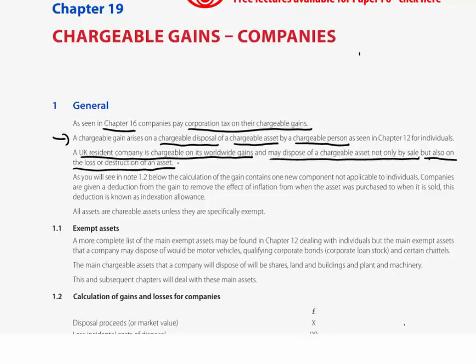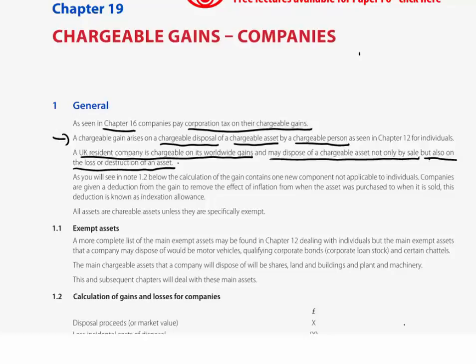From those net proceeds, we would take away any and all allowable capital costs. Now that would be the original cost, plus expenses incurred in acquisition, again things like legal costs, and thereafter any enhancement expenditure, any capital improvement in that chargeable asset, that cost would also be allowable.